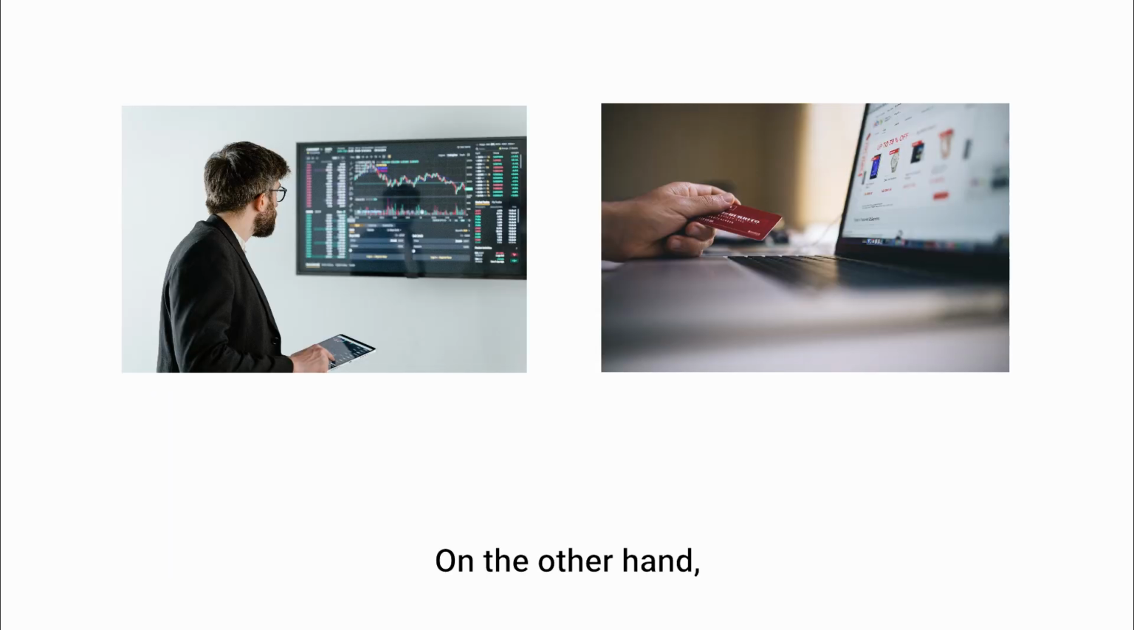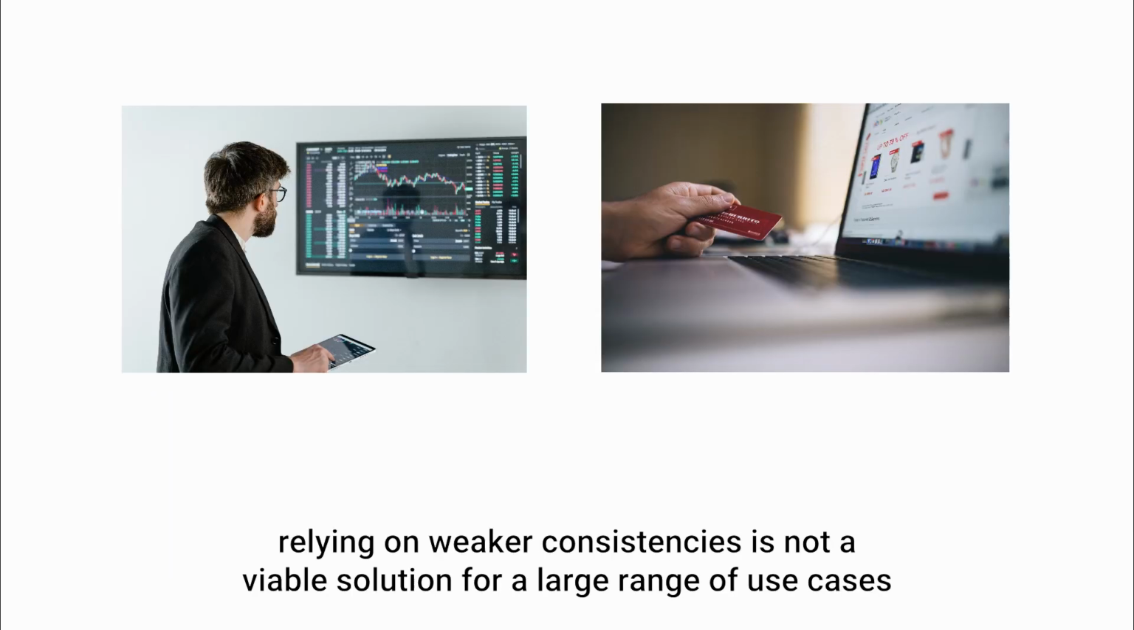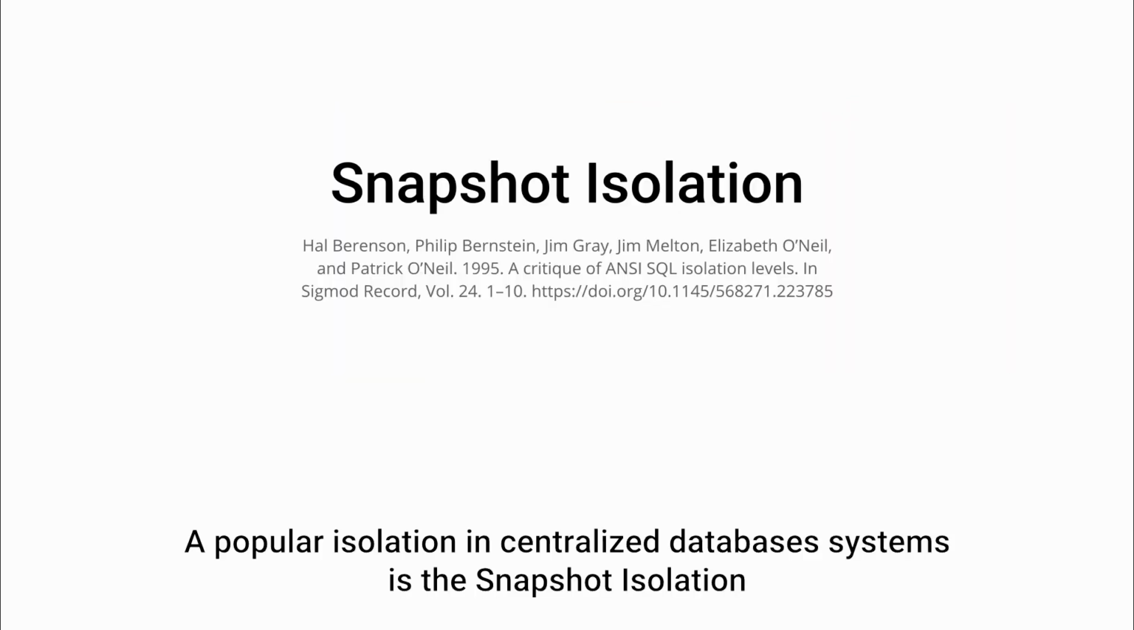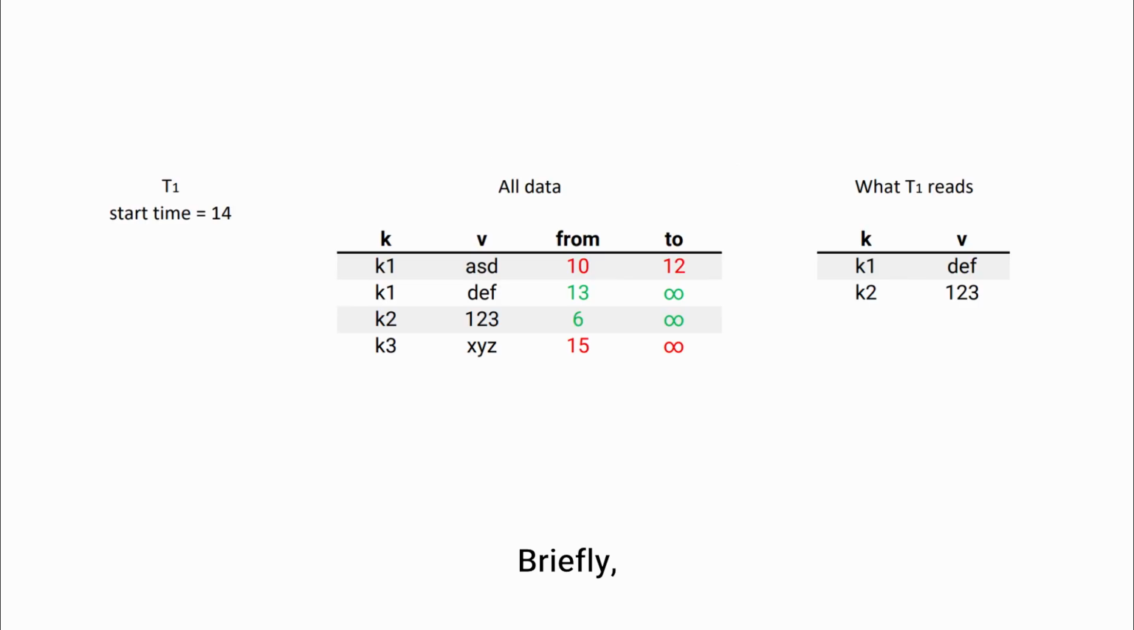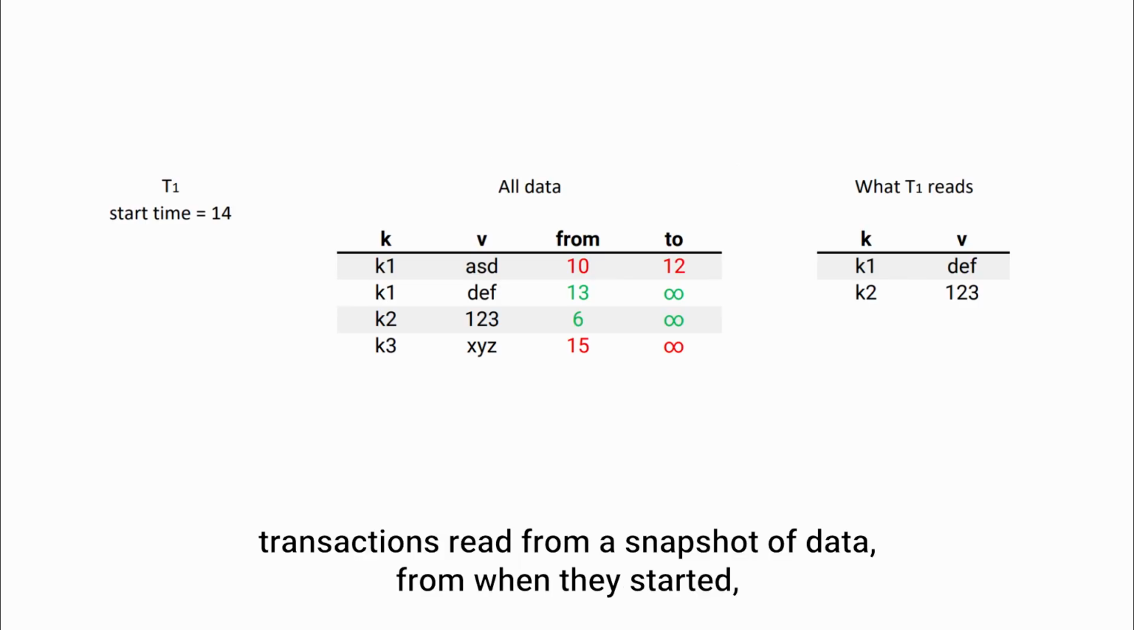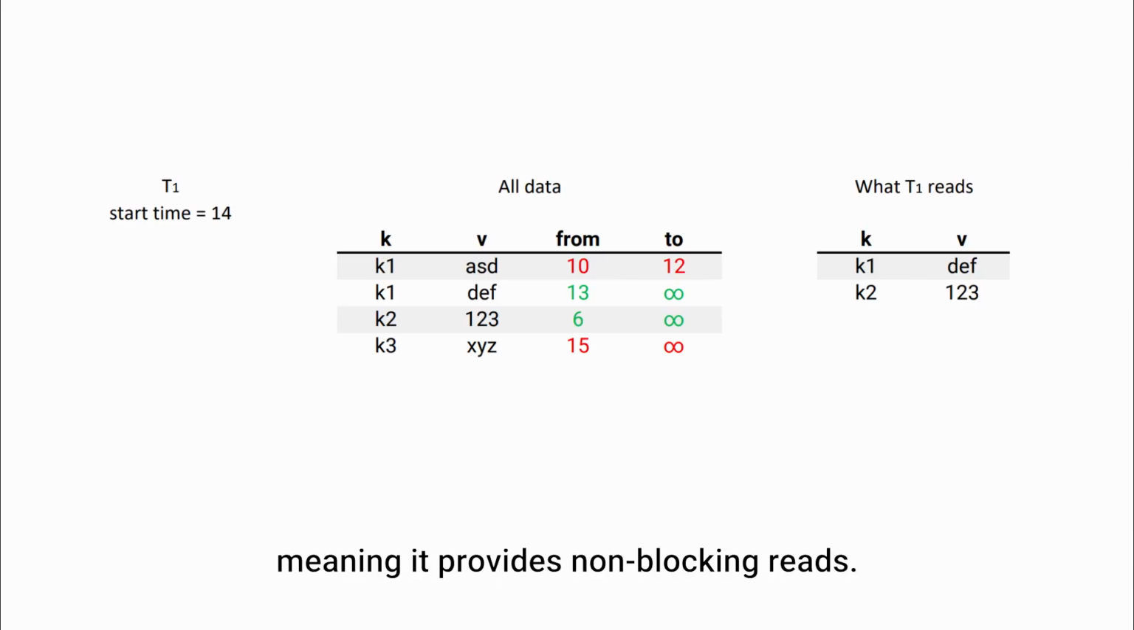On the other hand, relying on weaker consistencies is not a viable solution for a large range of use cases, namely financial or retail. A popular isolation in centralized database systems is the snapshot isolation that achieves a reasonable trade-off between performance and strong guarantees. Briefly, transactions read from a snapshot of data from when they started, meaning it provides non-blocking reads.